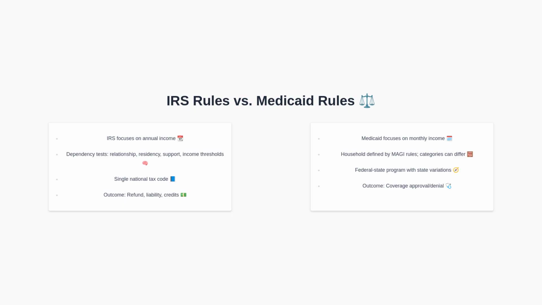Comparing the systems side by side, the IRS looks at annual income and uses dependency tests such as relationship, residency, support, and income.